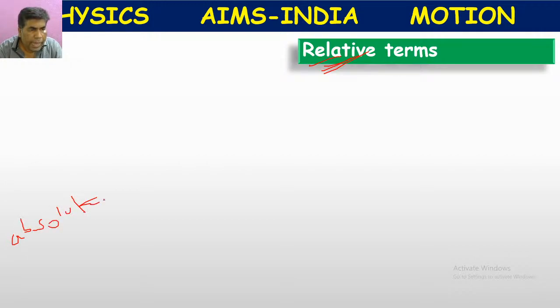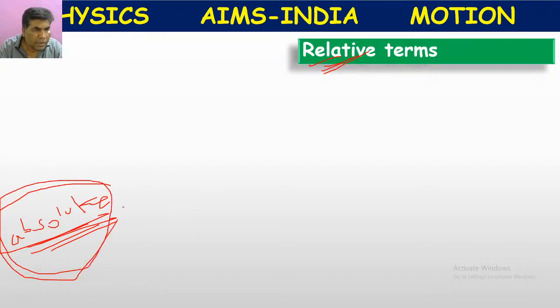Absolute means it exists by its own, independent, not compared to anything and not related to anything. These are all the meanings of absolute.